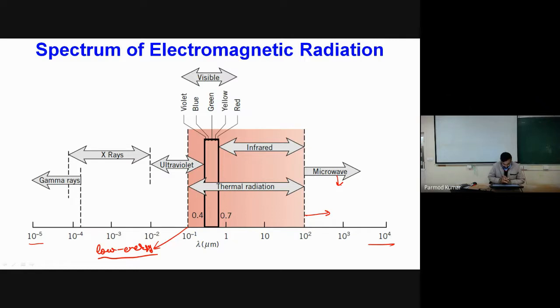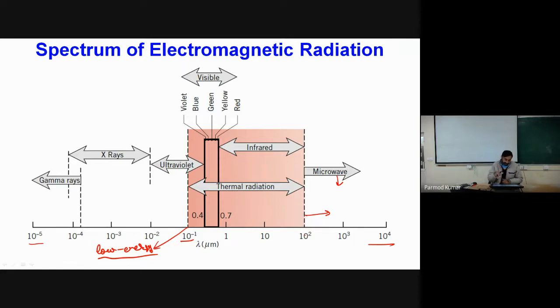And for the larger wavelengths, the microwaves are of interest to electrical and electronics people. Now there is a spectrum in the range of 0.1 micrometer to 100 micrometer, within which whatever electromagnetic waves are emitted from a surface or incident on a surface cause changes in the temperature of the surface.